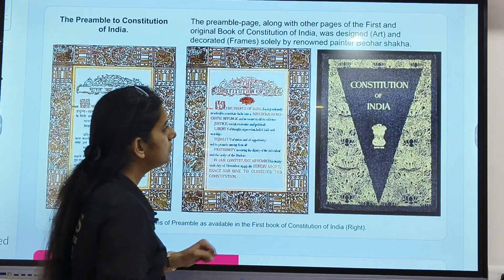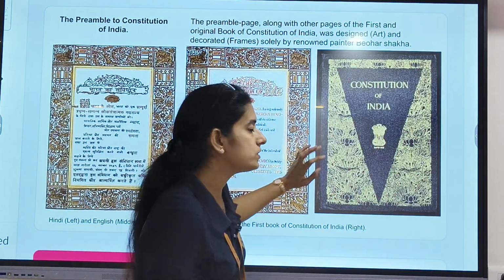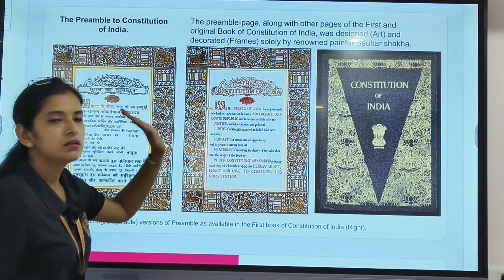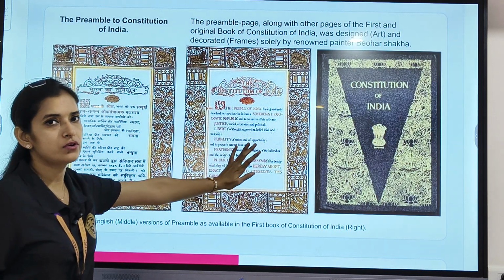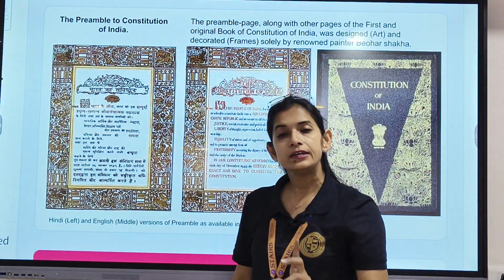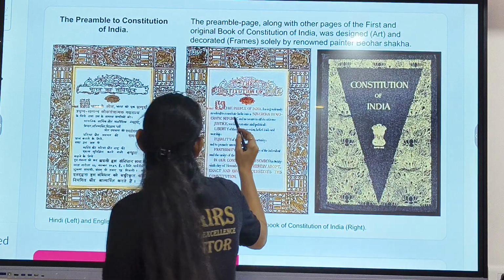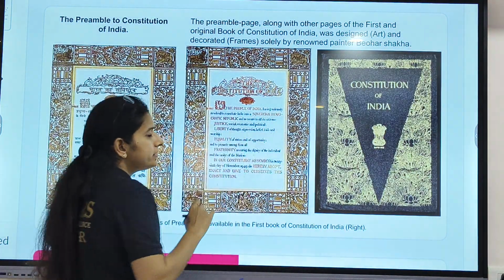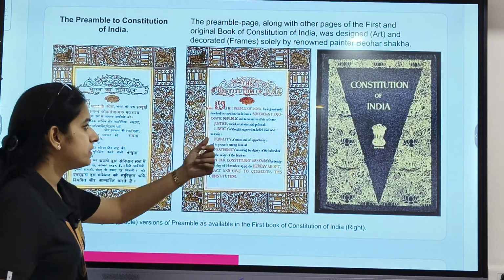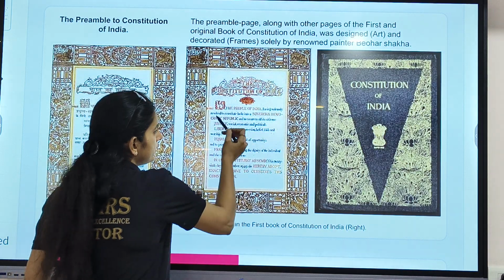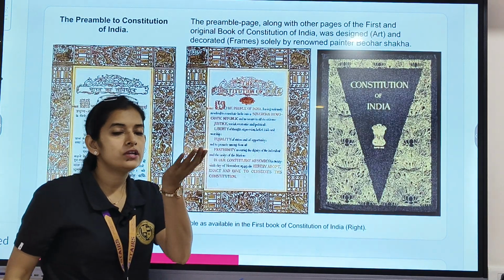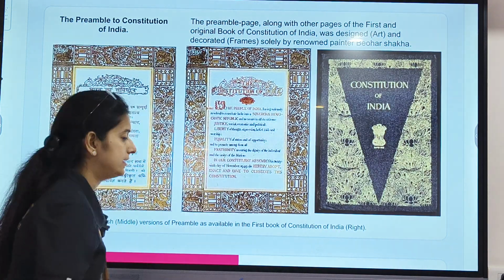This is the preamble, the first cover page of our constitution, and as you open that constitution, this is the first page. I have already told you the first page of the constitution is the preamble, right? And the preamble is the introductory statement of the constitution. It starts with "We the people of India." It is in the form of an oath, right? Some important terms which we have already discussed are mentioned: sovereign, democratic, republic, justice, liberty, right? These are the basic guidelines according to which the Constitution of India is made.